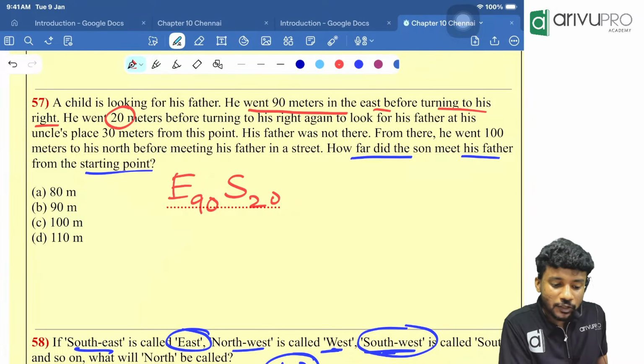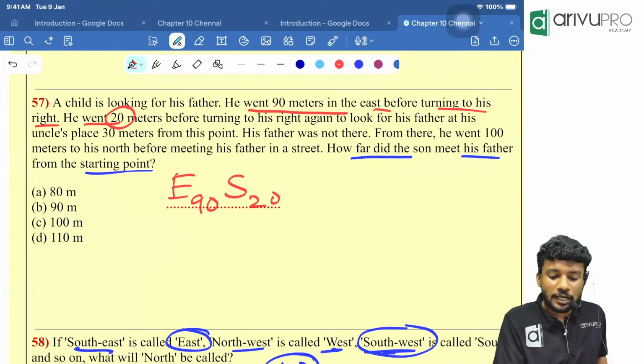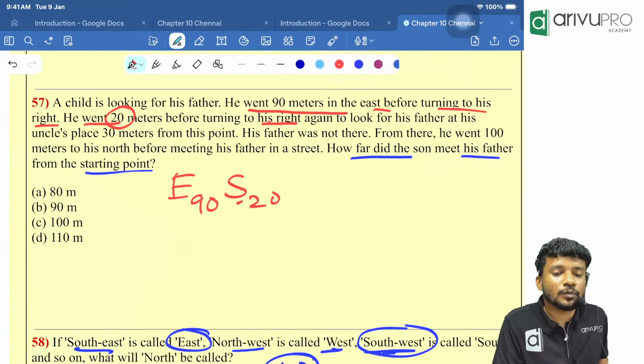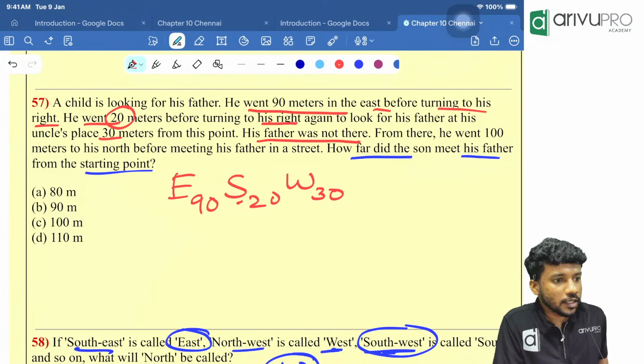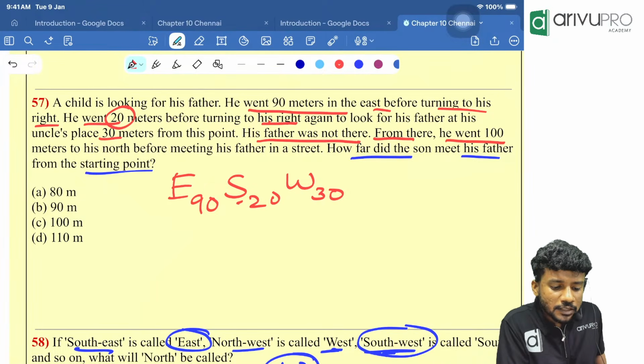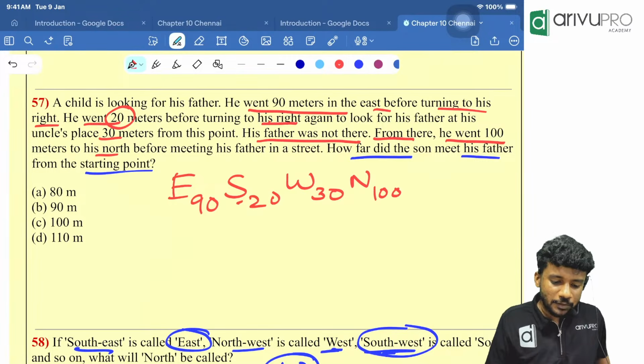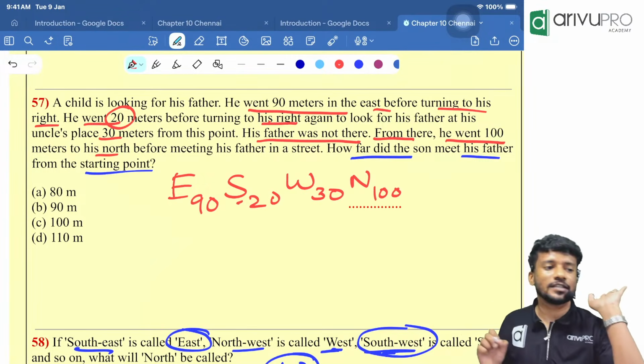Now we wrote that he went right 20 meter. Then before turning to his right again, right of south is what? Right of south is west. And he walked how many meter? 30 meter. His father was not there. Then what happened? From there he went 100 meters to the north. So finally he moved north 100 meter, where he met his father in the street.